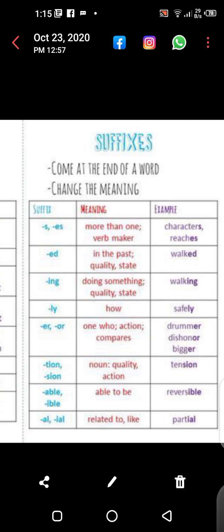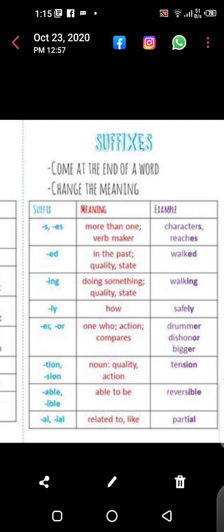Ly is a suffix because it is used at the end of the word: safely. Er or or is also a suffix because it is used at the end of the word: drummer, dishonor, bigger. Tion and sion.